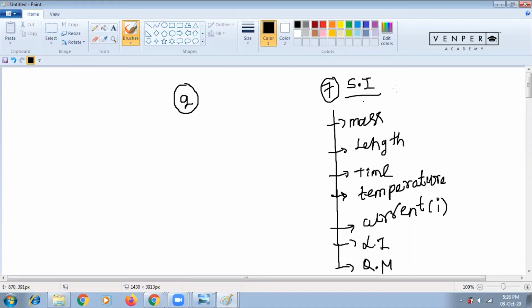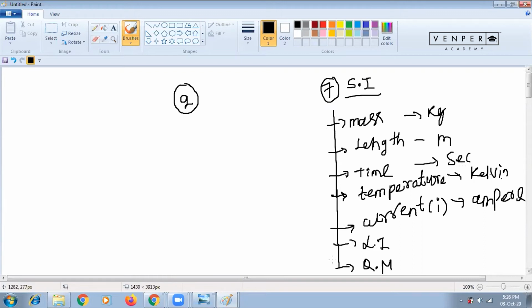And everything has units. Mass has unit kg, length is meter, time is second, and temperature has Kelvin. And current has unit ampere. And you see, in these 7 quantities, I am not writing charge. So that means in SI base quantities or SI fundamental quantities, we don't have charge. So charge is not a fundamental quantity. Charge is a derived quantity.